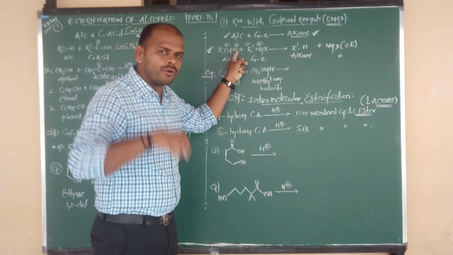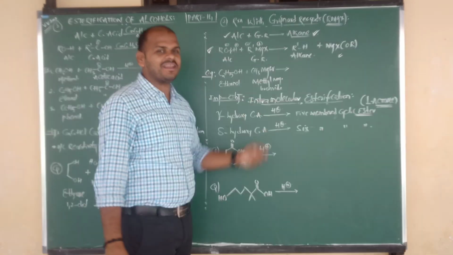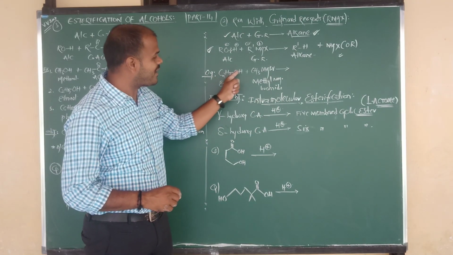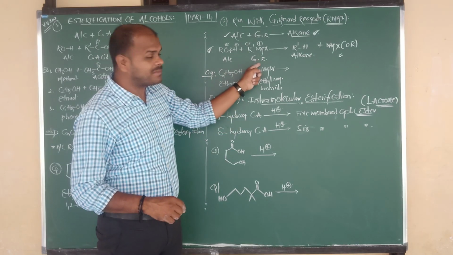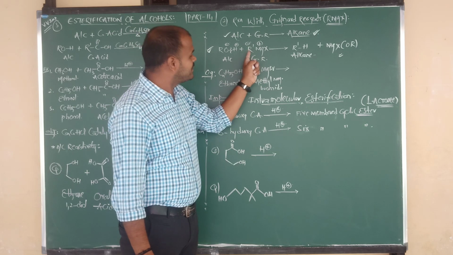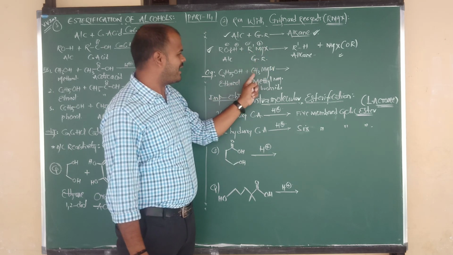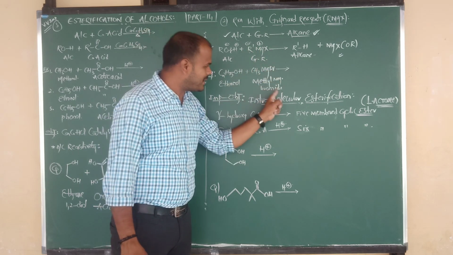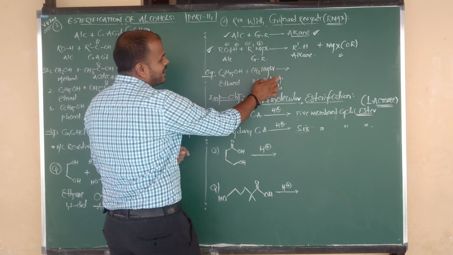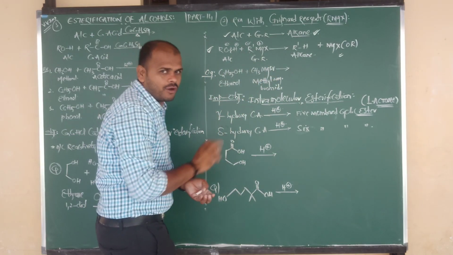Here I have taken the alcohol. This is ethyl alcohol. What is the formula of ethyl alcohol? C2H5OH. It undergoes reaction with Grignard reagent. What is the formula? Methyl magnesium bromide, CH3MgBr. This is one example of a Grignard reagent that we have taken here.